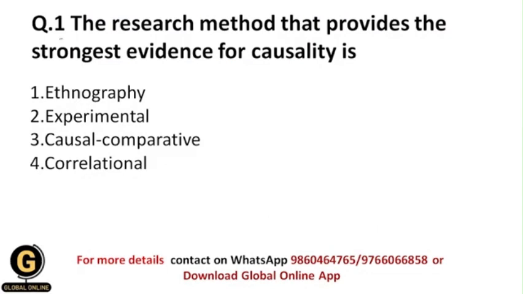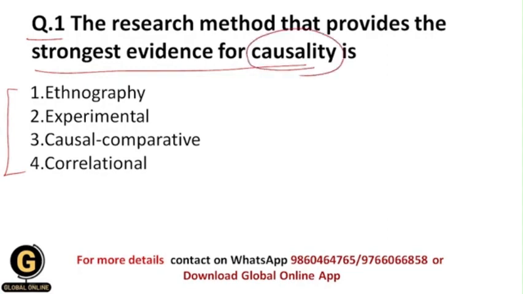The first question is: the research method that provides the strongest evidence for causality is. Among these options, which is the research method which provides us the strongest evidence for causality? Causality means the cause and effect relationship between the variables. Whether it is ethnography, experimental, causal comparative or correlational, let us think about it step by step. What are the meanings of each and every research method?